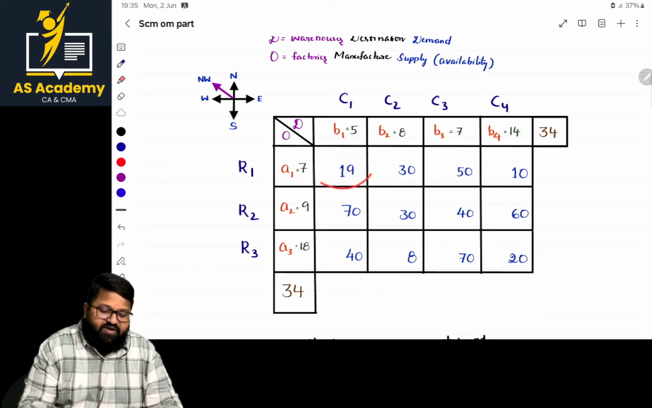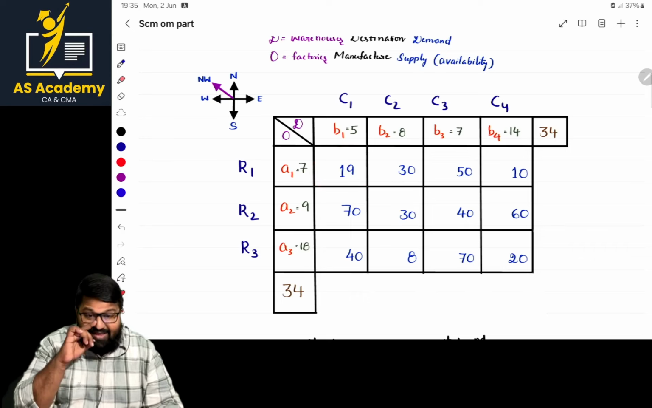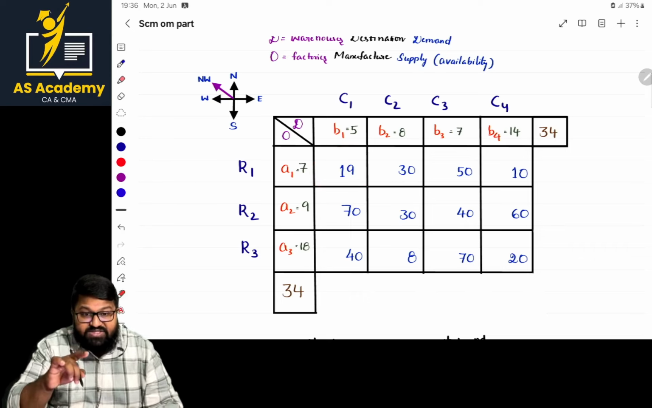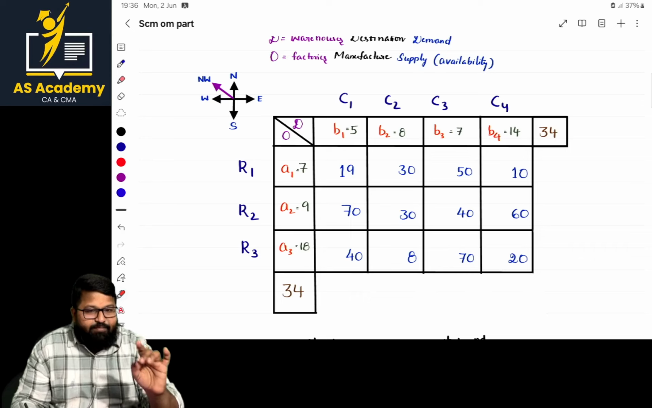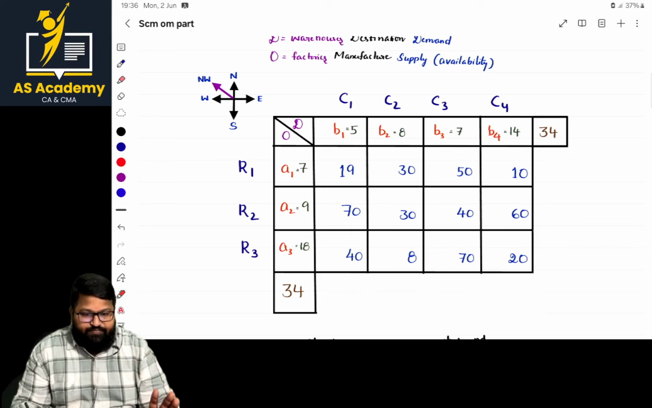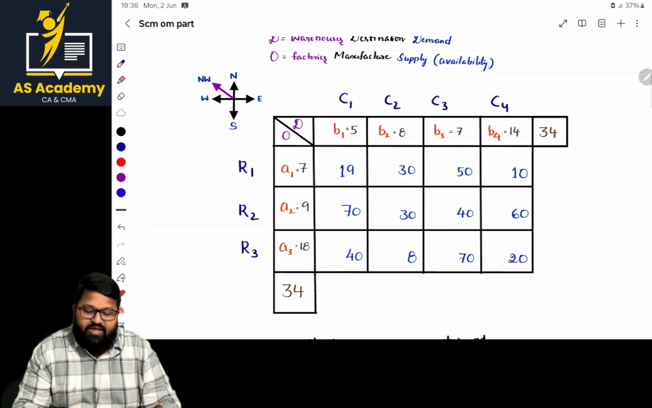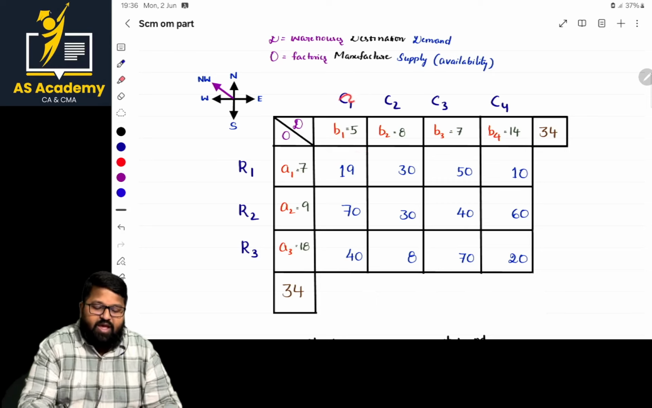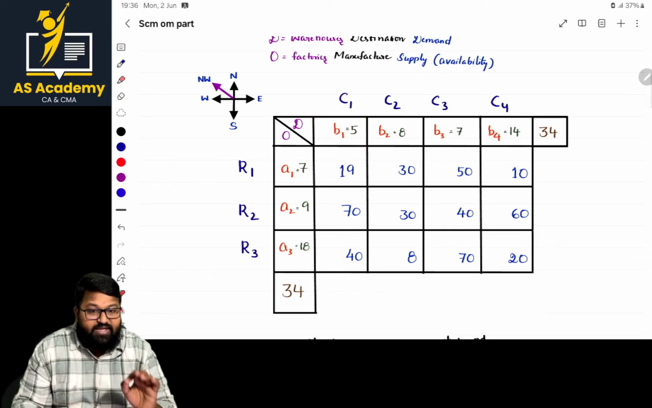So identify the northwest corner element now. From here, allocate either supply or demand, whichever is lower. In this case, 5 or 7, whichever is lower? 5. Sir, I made an allocation of 5 here. Then as it is fully exhausted, cancel it. That is good for you.